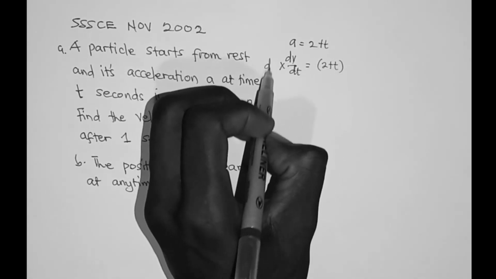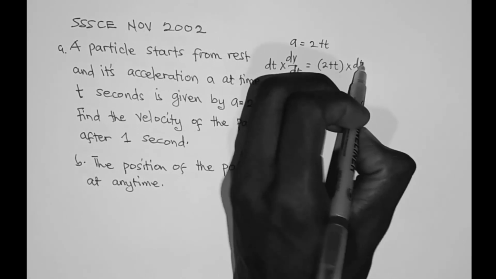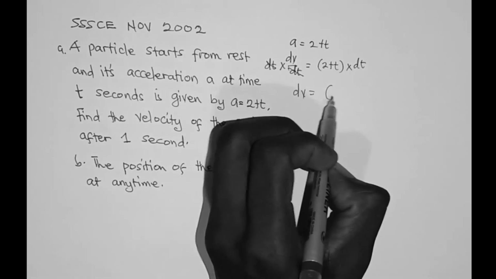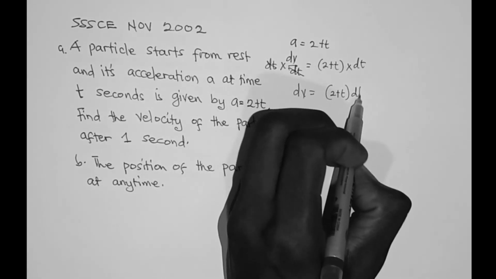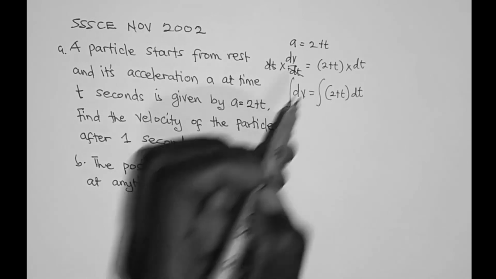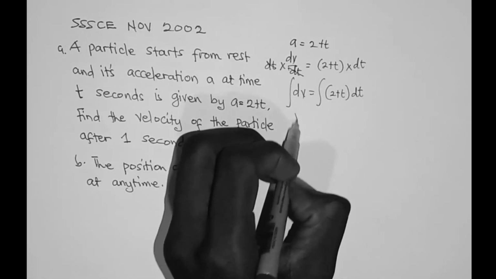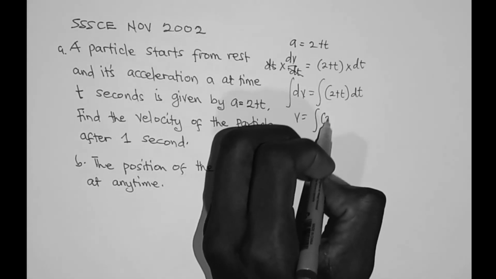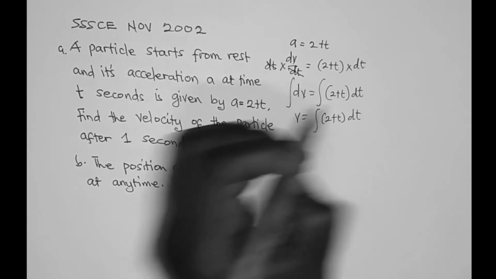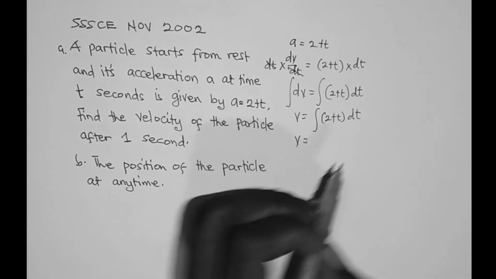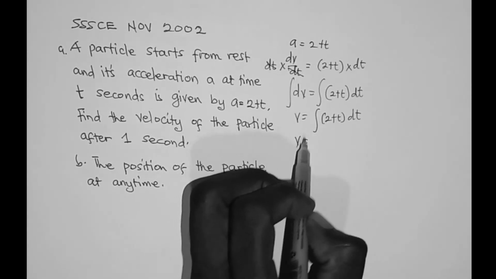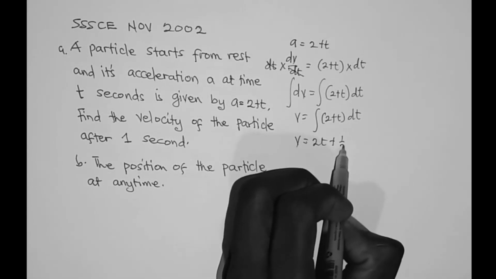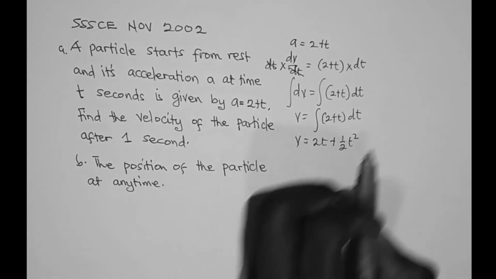So let's multiply both sides of the equation by dt. So this dt and this dt cancel. Therefore dv is equal to (2 + t) dt. So you can find v by doing integration. So v is equal to the integral of (2 + t) dt. So v is equal to, if you integrate 2, you will get 2t, plus, if you integrate t, you get 1/2 t^2, then plus c.